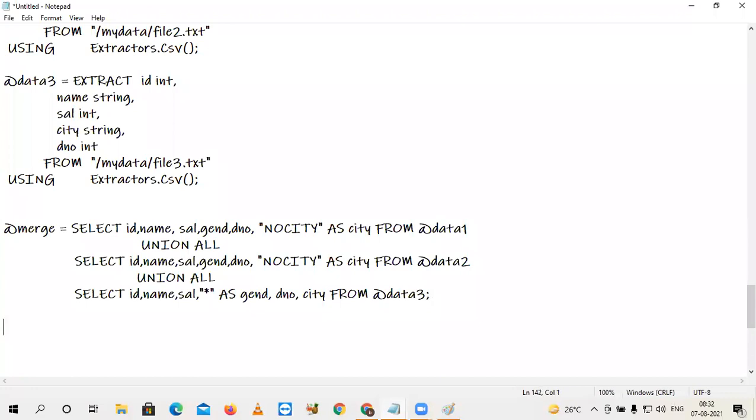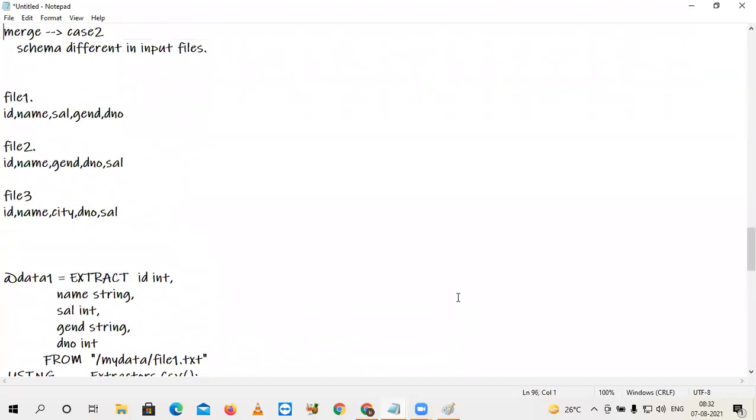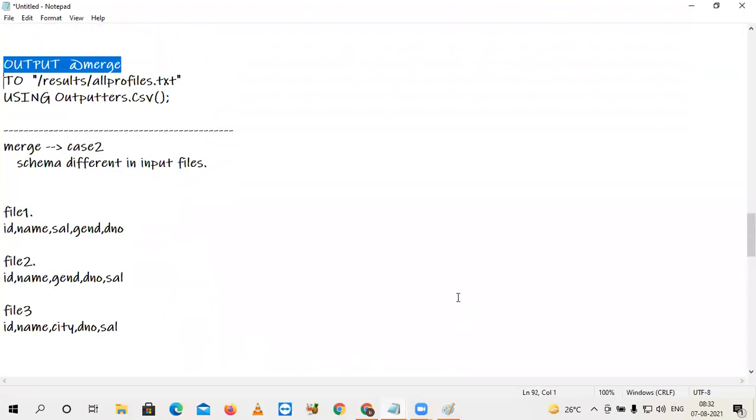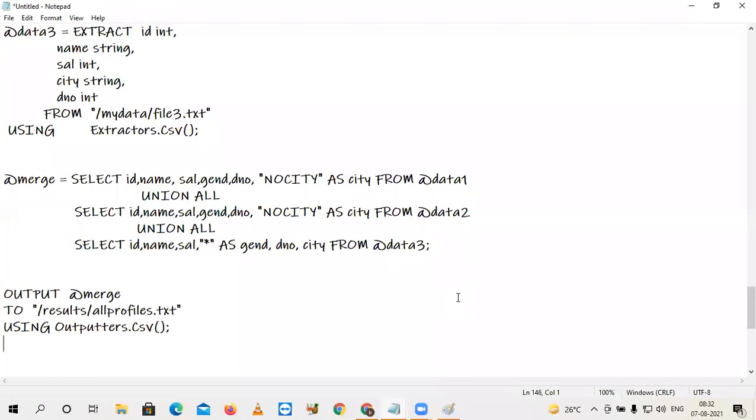So finally, what output do you want to write? You can write that output. So the output statement I am taking here. Let's say this time my file name is all branches.